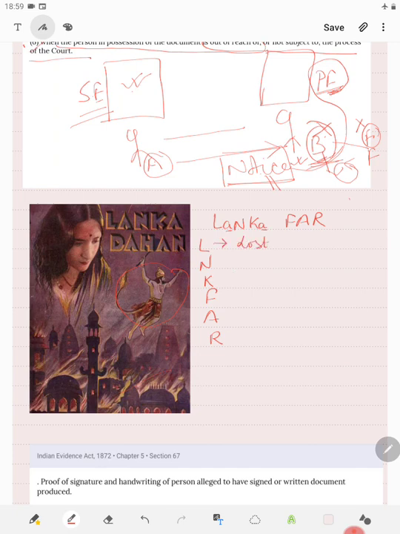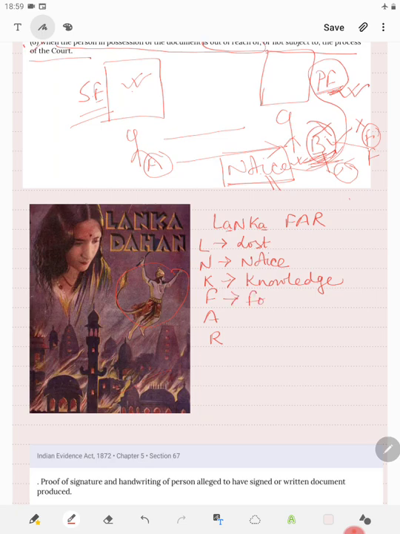So when party B says the document is already lost, then notice need not be given. N stands for notice: when the thing that is to be produced is the notice itself, then in that case also notice need not be given. K stands for knowledge: when B already has the knowledge that he has to produce this document, in that case also notice need not be given.